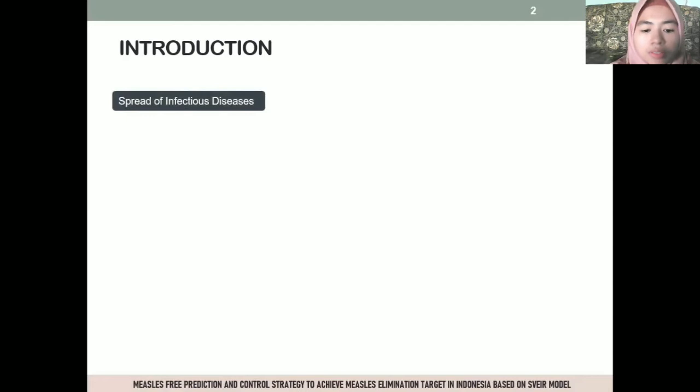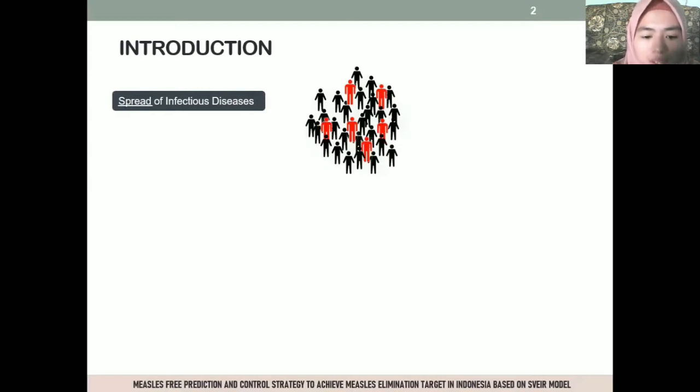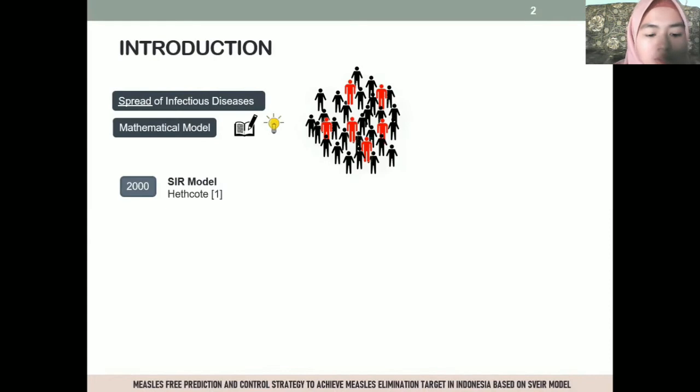The phenomenon of the spread of infectious disease has occurred in various countries. The spread is characterized by the number of individuals infected with the disease. Mathematical models have been widely used by researchers in the development of science and in handling problems. Mathematical models are an important tool in analyzing the spread of infectious disease. In 2000, Hethcote formulated an SIR model.